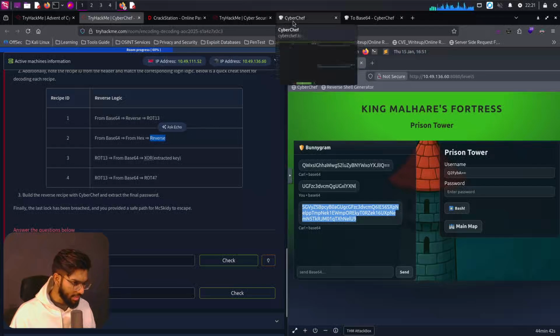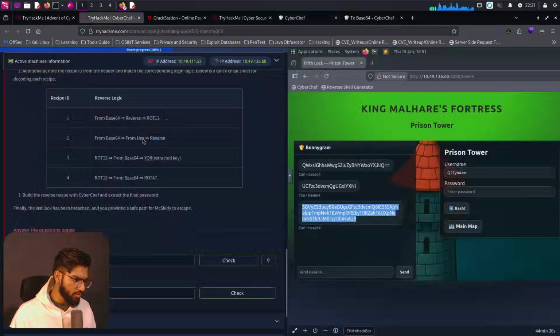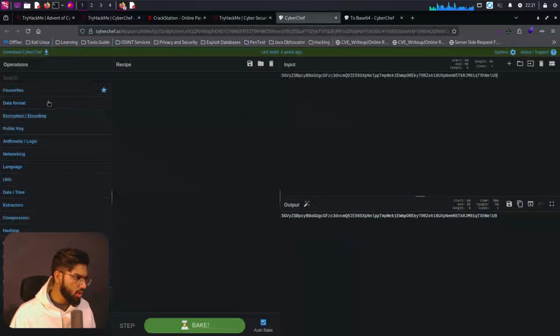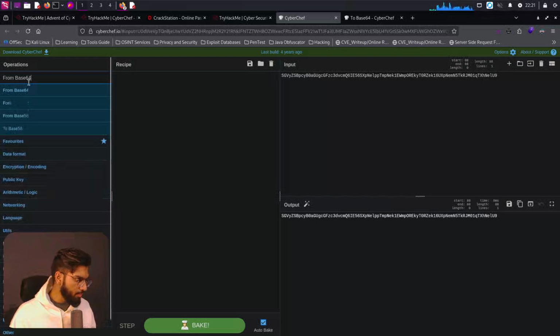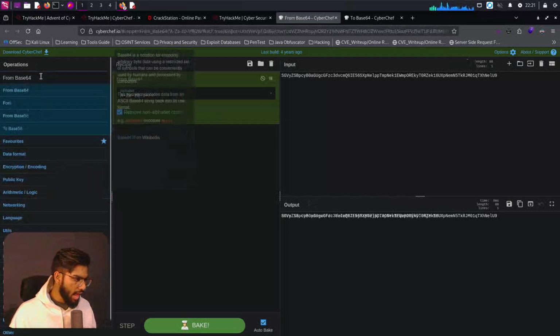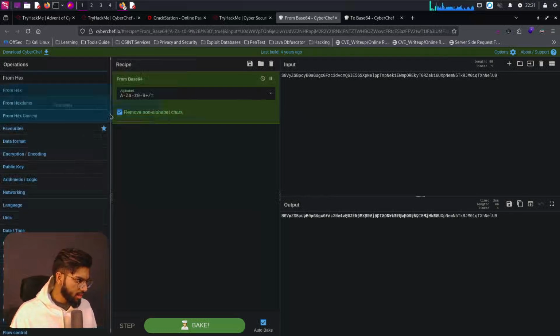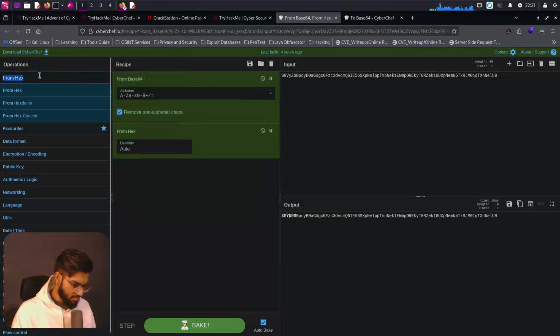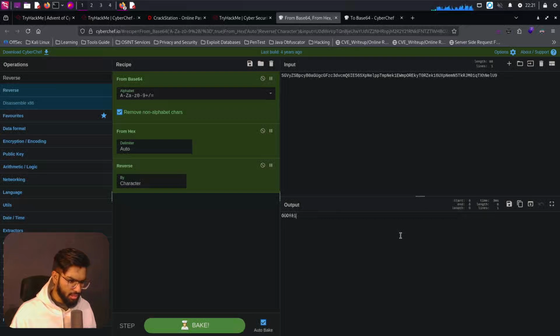Whatever content is being given to us, that finally needs to be reversed. Before that, it needs to go through from hex and from base64. So let's search for from base64, and let's search for from hex. Okay, and we need to reverse the entire content that we get. So reverse, drag it and drop it.